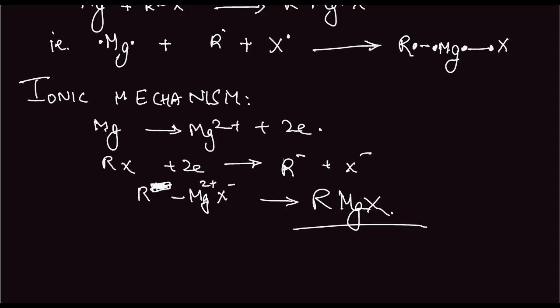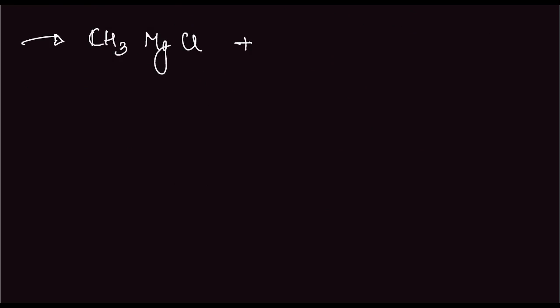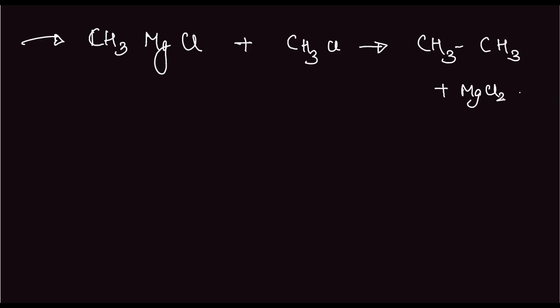Say we have this Grignard reagent CH3MgCl. Now if we react it with CH3Cl, it will form CH3-CH3 plus MgCl2.